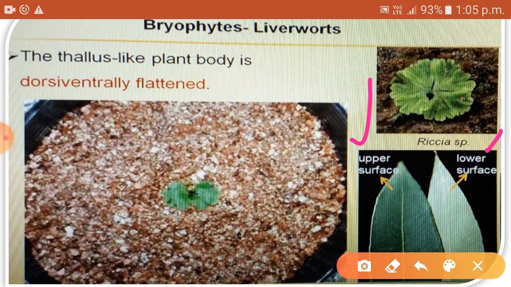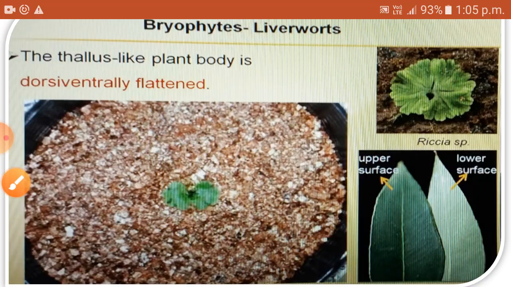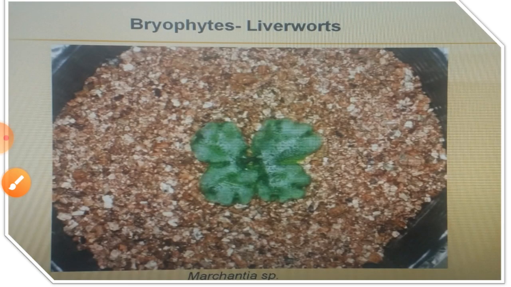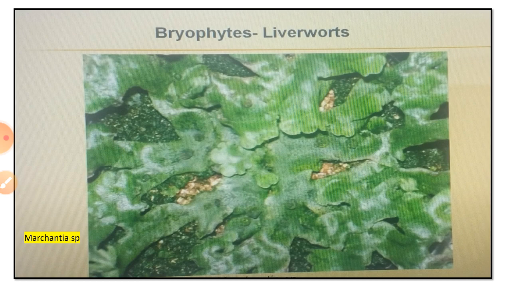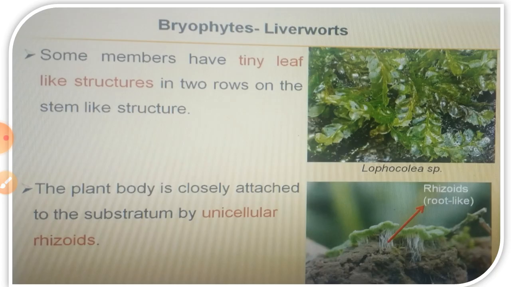In the case of this leaf you can see. And also you can see the image of Riccia growing here. See how it grows. Some members of bryophytes have tiny leaf-like structures in two rows on the stem-like structure. The plant body is closely attached to the substratum by unicellular rhizoids. You can see the image of the rhizoids here.